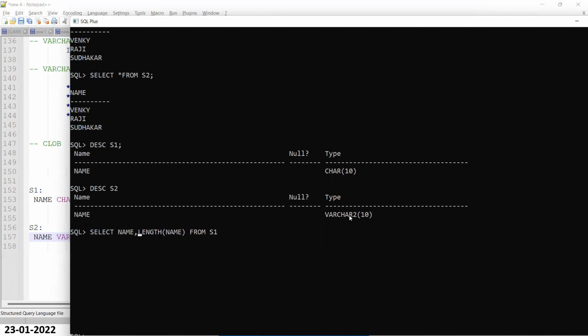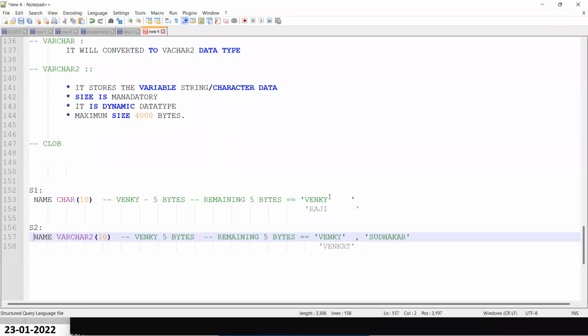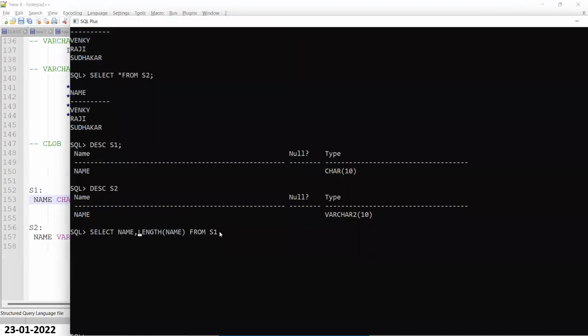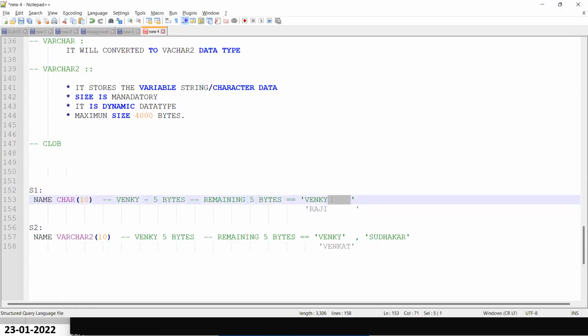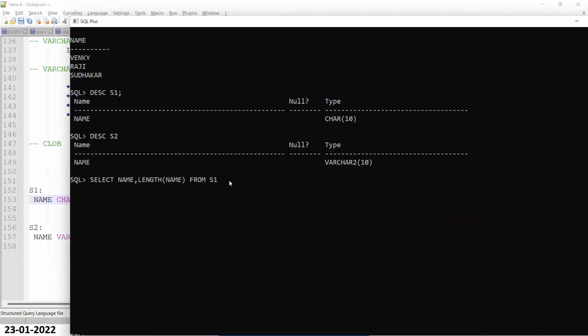I said it will allocate the blank spaces for the remaining bytes, so that is also calculated, right? 1 byte, 2 byte, 3 byte.